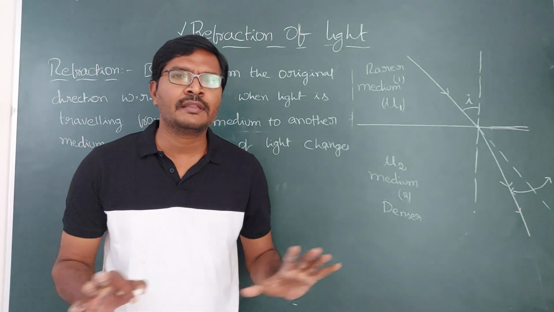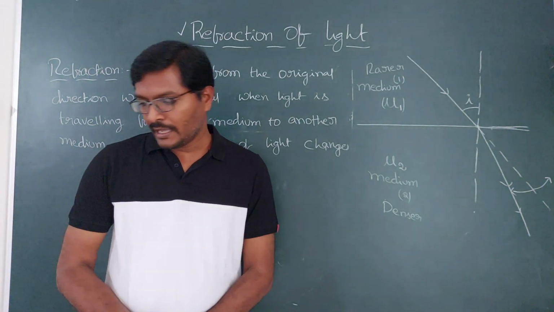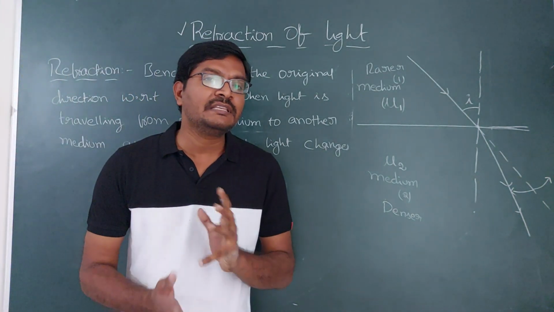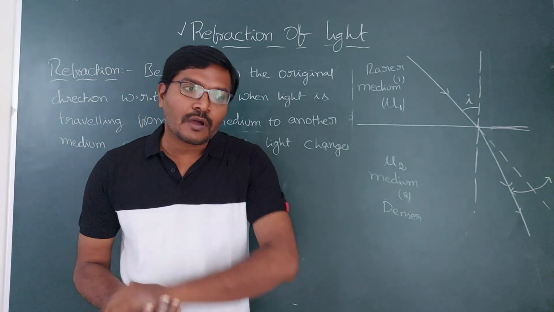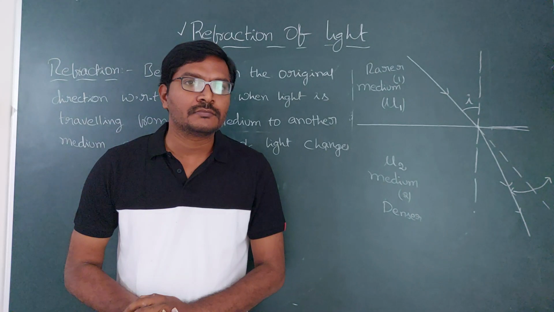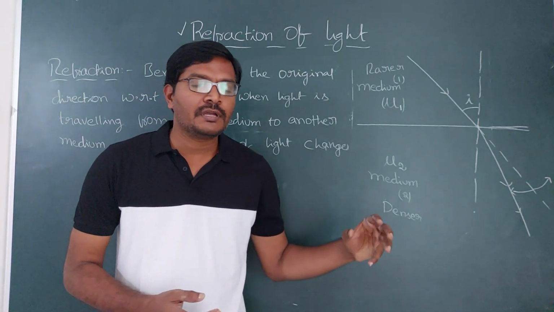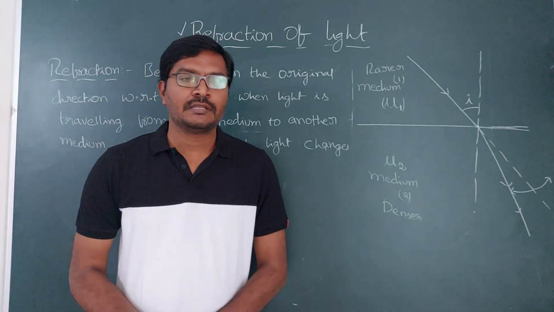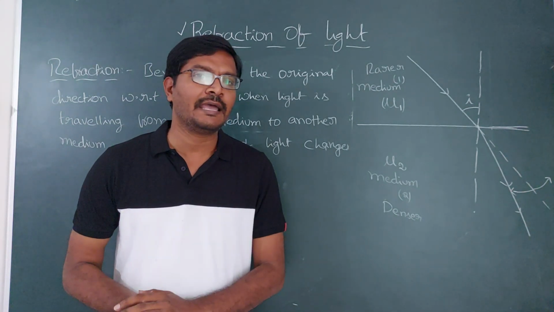Now we have completed the basic information about refraction. In the next class, we are going to discuss the rules, how images form because of refraction. When refraction happens, how do you get the images? When it is traveling from rarer to denser, how do you get the images? When it is traveling from denser to rarer, how do you get the images? So we will form some rules. Based on the rules, we will get the images.